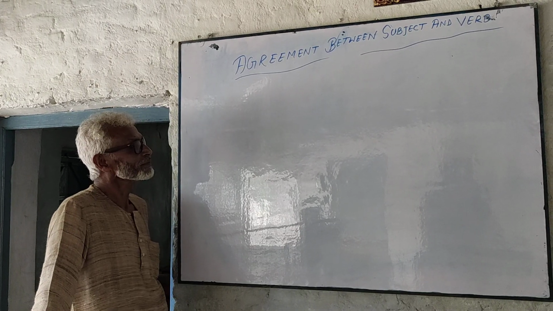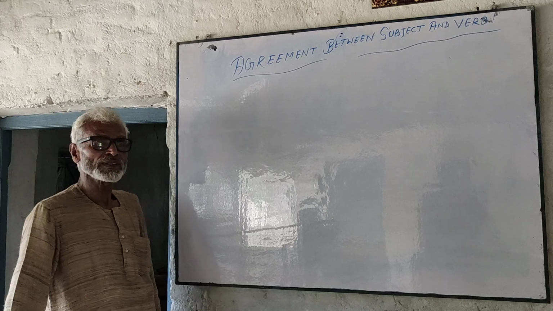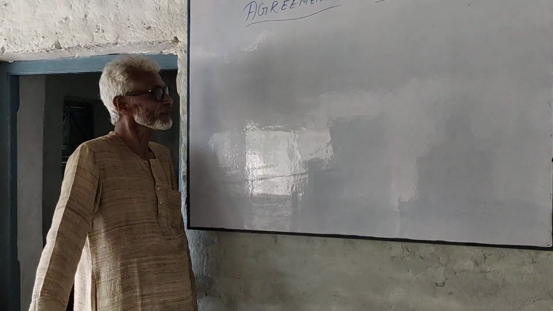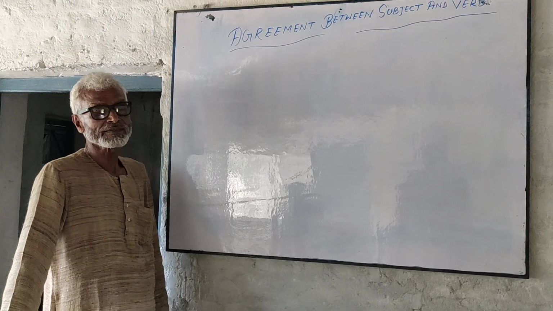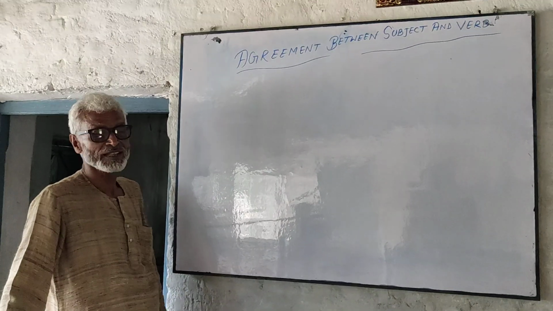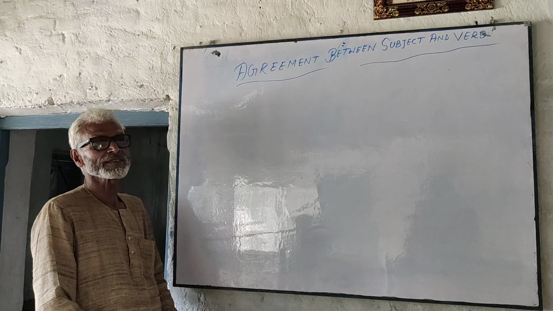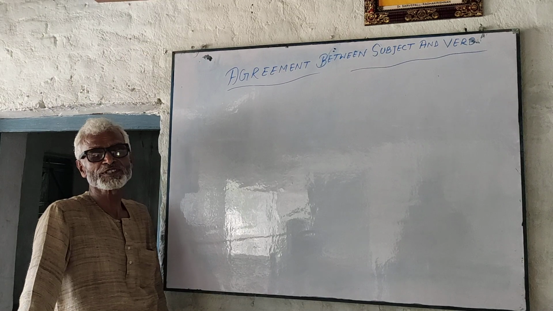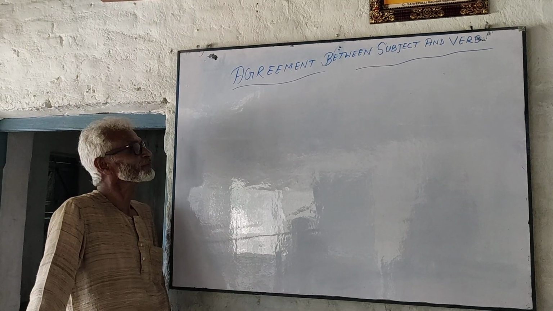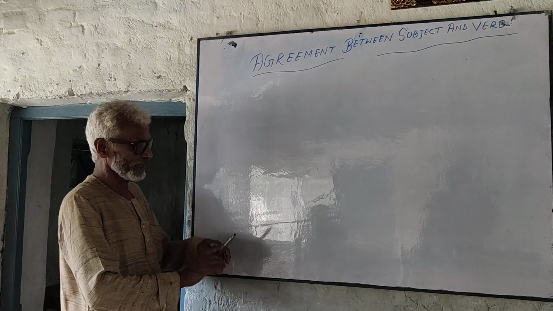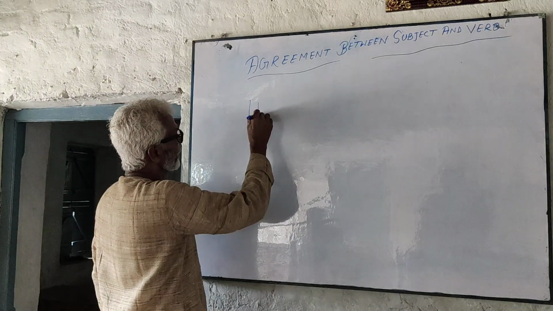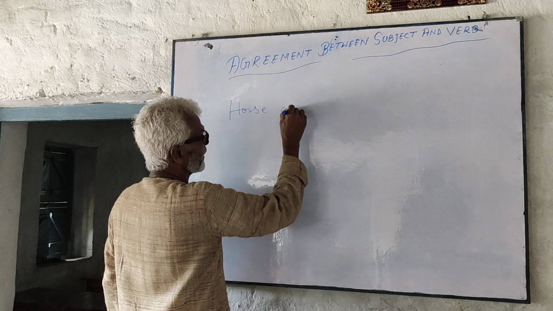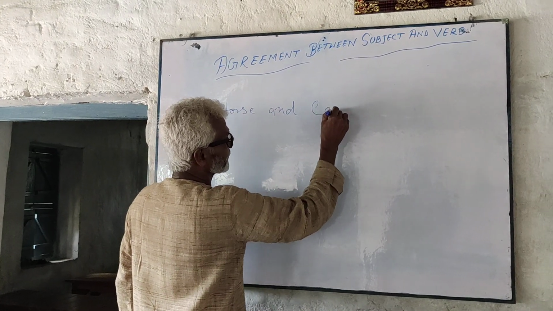But when more than one subject is connected with and, but the meaning of the connected subjects is only one thing, then the verb is singular. For example, horse and carriage.